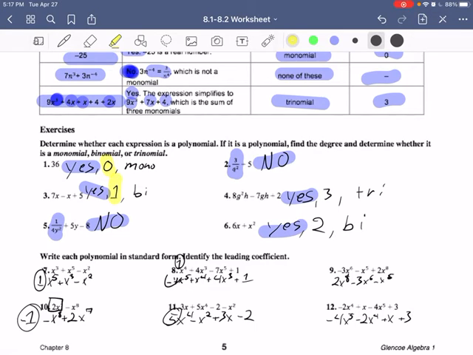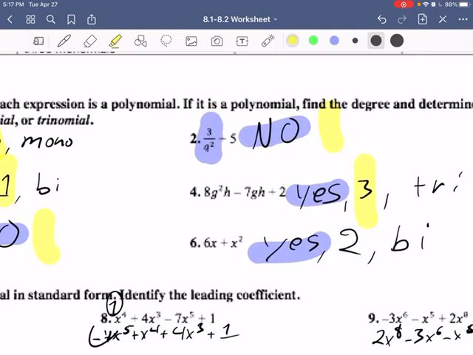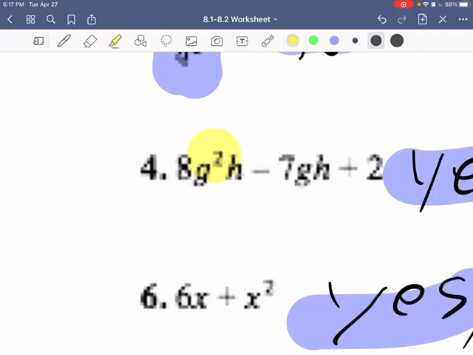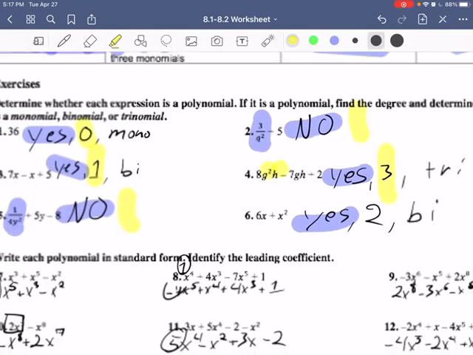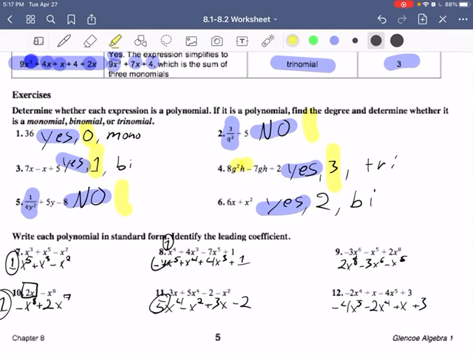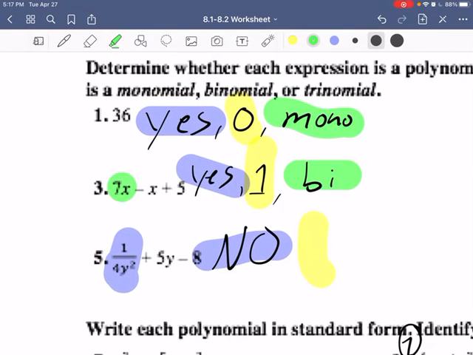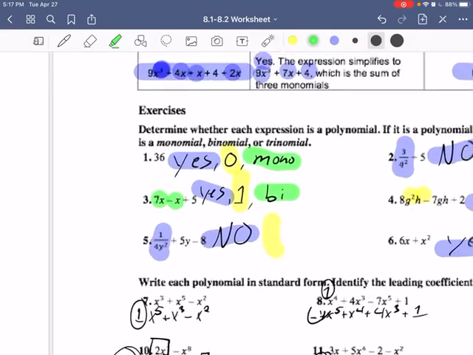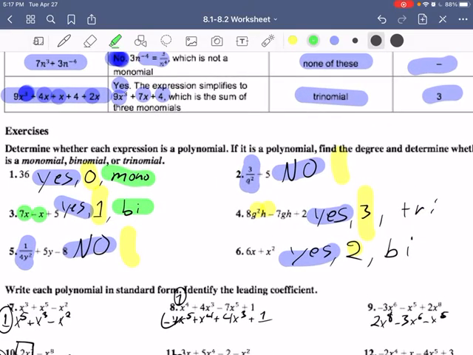These don't need anything else because they're no. And then here this is 3 because again you've got g cubed and then h to the power of 1, that understood 1. And then here it's 2. You can see for yourself the reason why on that. Then of course that's a monomial. This has 2 terms because you can simplify 7x minus x into 6x before you label it. Then here you've got boom, boom, boom, 3 and 2.